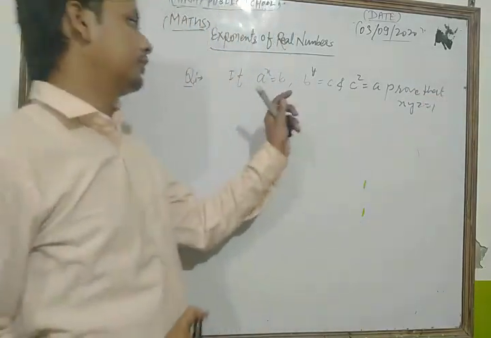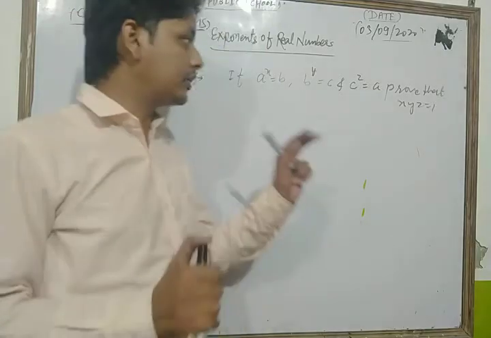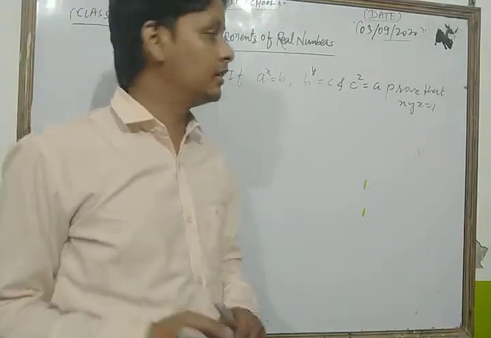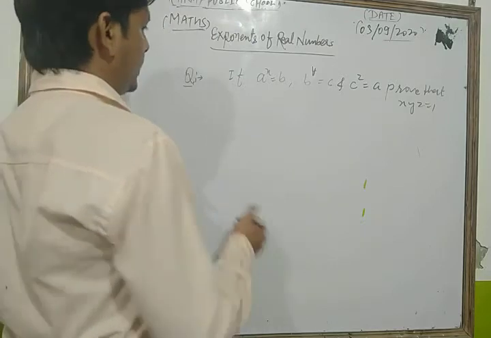Right, this is one of the most important questions. This is a very conceptual question. Okay, dear students, so please let's see its solution.